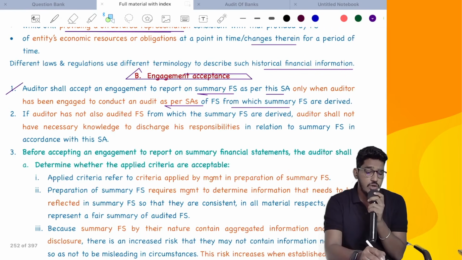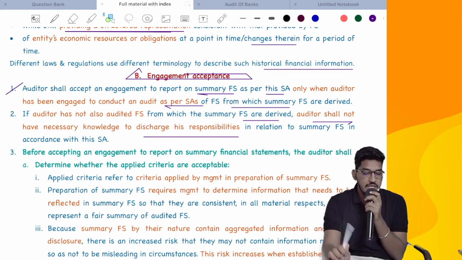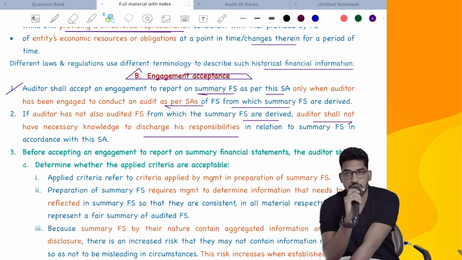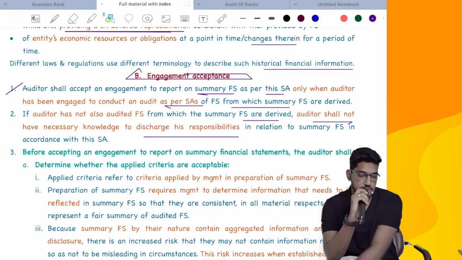If the auditor has not audited the financial statements from which the summary financial statements are derived, the auditor shall not have the necessary knowledge to discharge his responsibilities in relation to the summary financial statements. If you are not the person who conducted the audit of the complete financial statements, you will not possess the required knowledge to comment on the summary financial statements. That's why the standard has prohibited it.